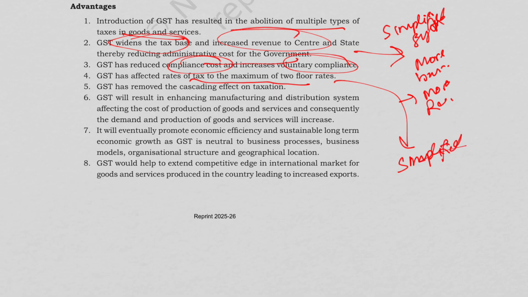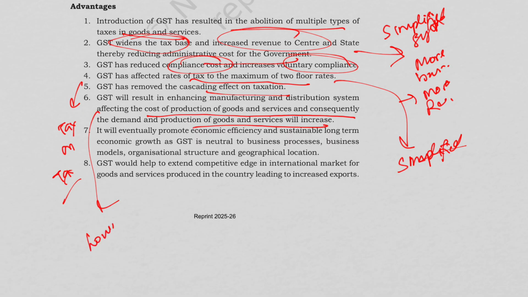Simpler structure is there. GST has removed the cascading effect on taxation. Tax on tax. Cascading effect means tax on tax. This has been removed. Then GST will result in enhancing the manufacturing and distribution system, affecting the cost of production of goods and services, and consequently the demand and production of goods and services will increase. So basically because of this, there has been lower cost of production, and so even the cost will decrease, then the demand for the goods will increase.